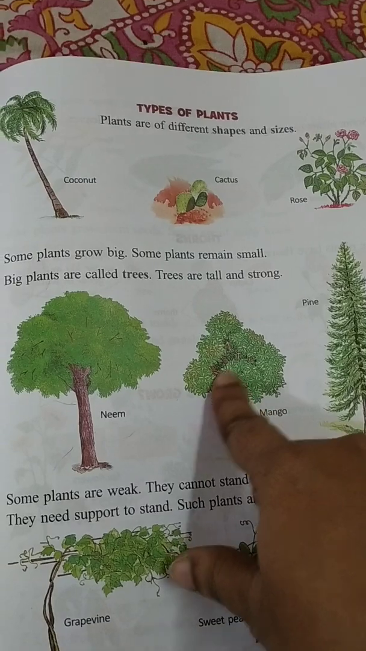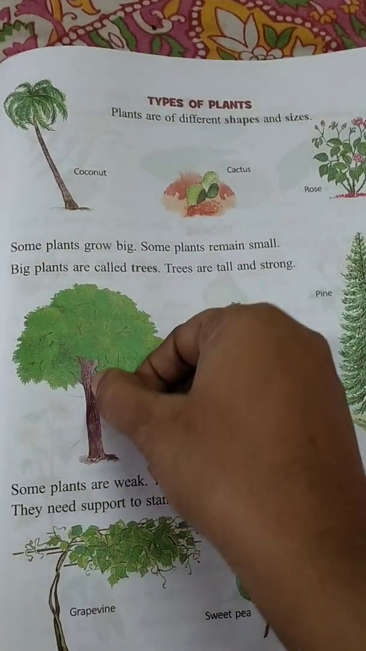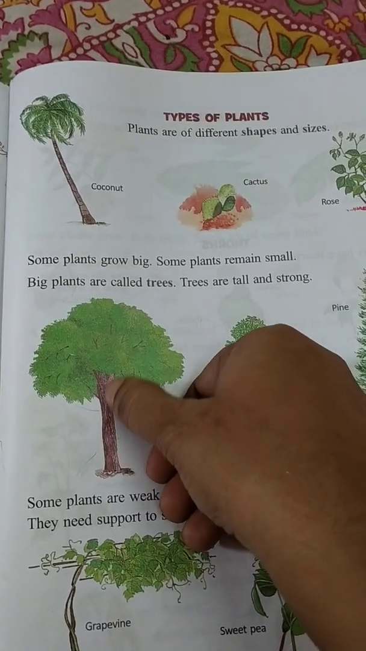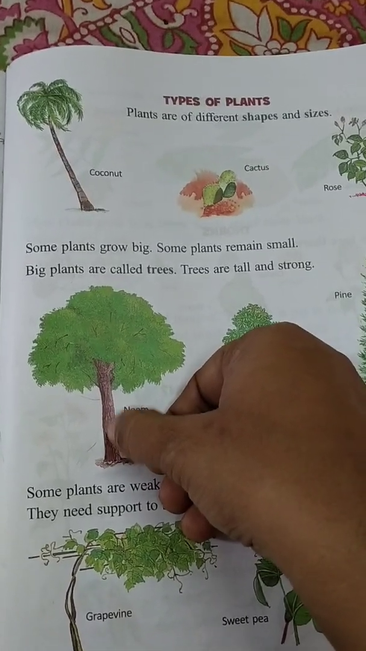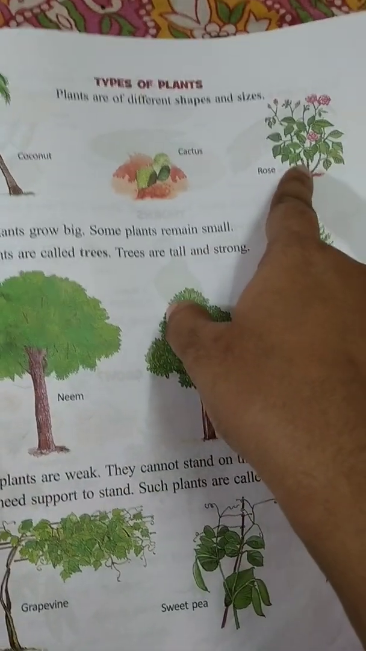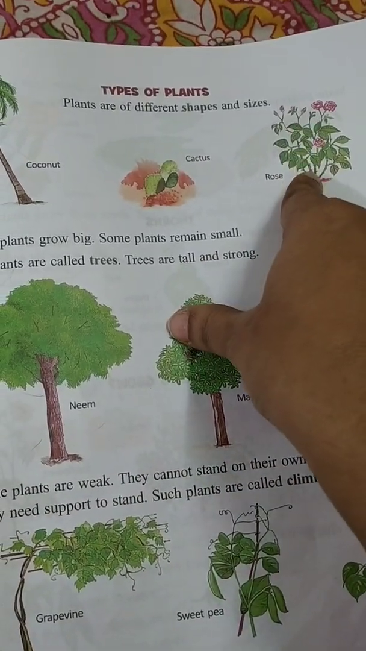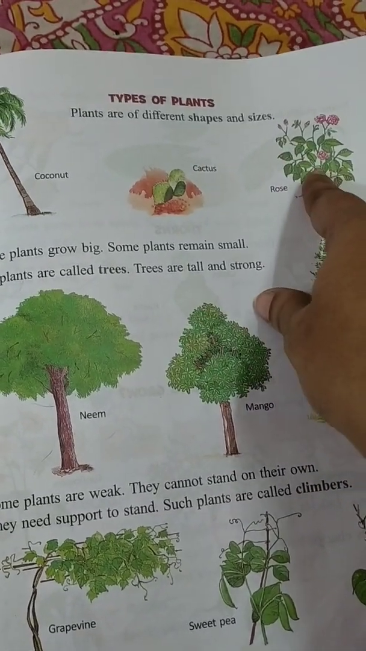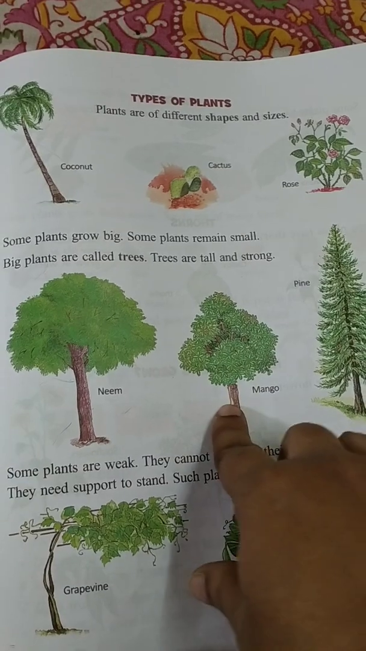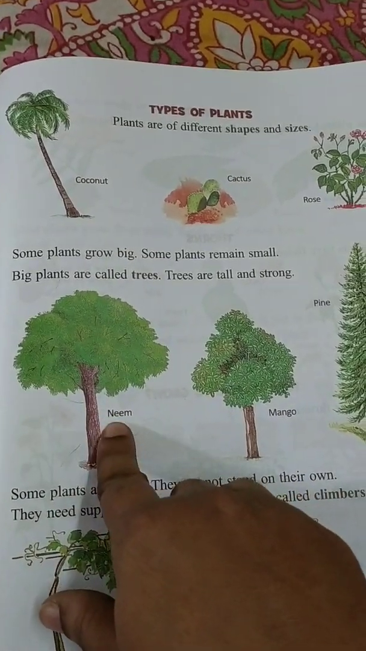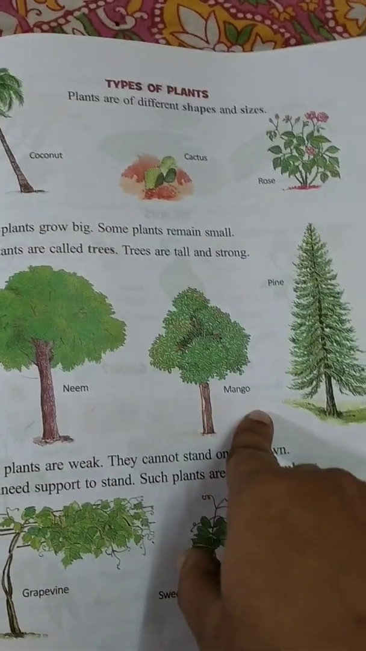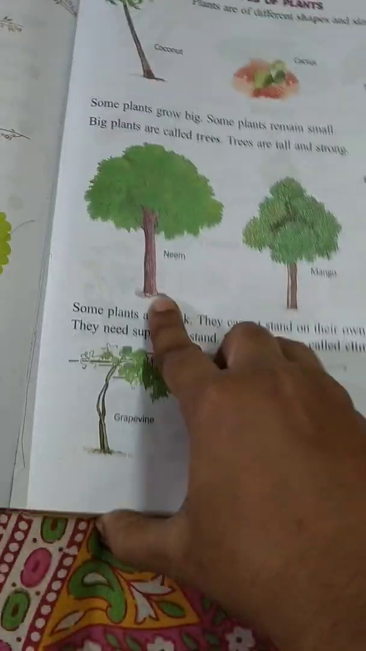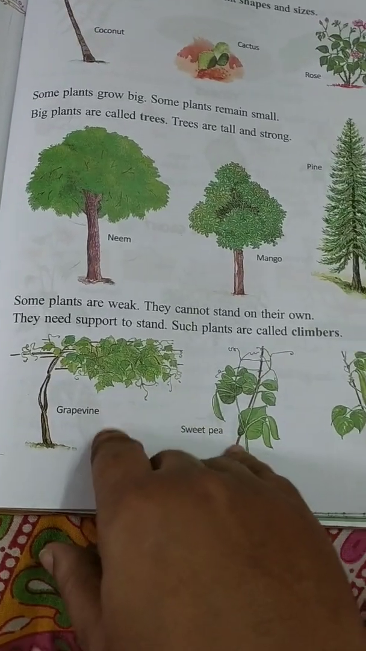They are very tall, and this is the trunk, children. You see, this is a trunk. We call this a trunk. This trunk is very strong. It is tall and strong, whereas in the plants you don't see a tall trunk. There are different stems here, and they are not that strong. Among trees we can see the neem tree, mango tree, pine tree, very big strong trees.